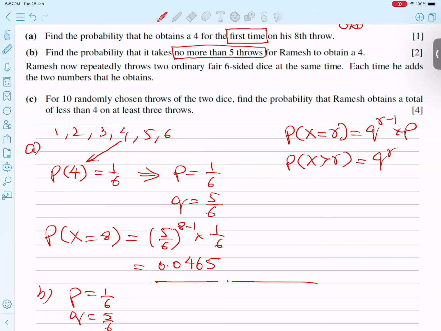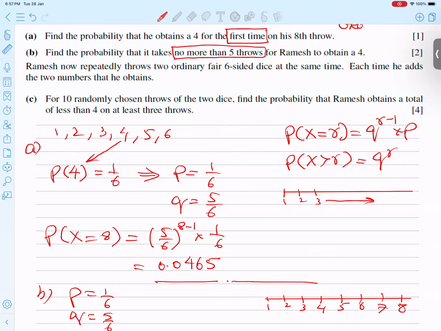Repeat my words: in geometrical probability we never start from 0. We start from 1, 2, 3 and continue.